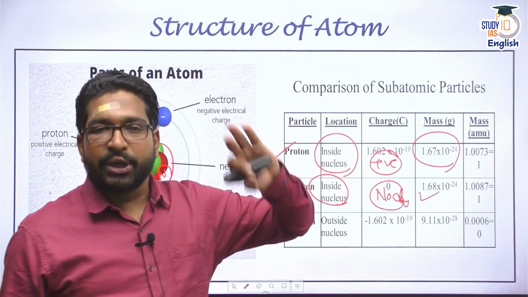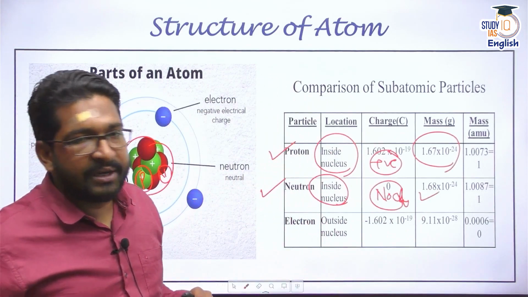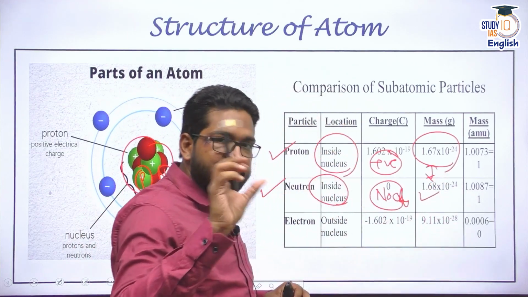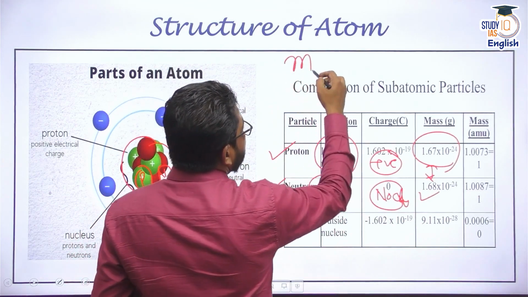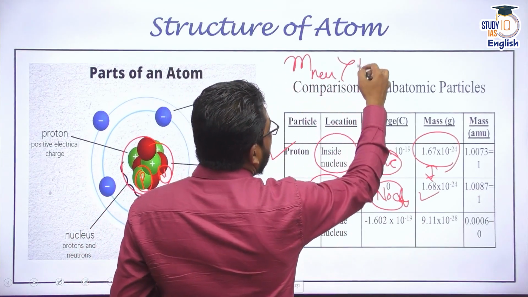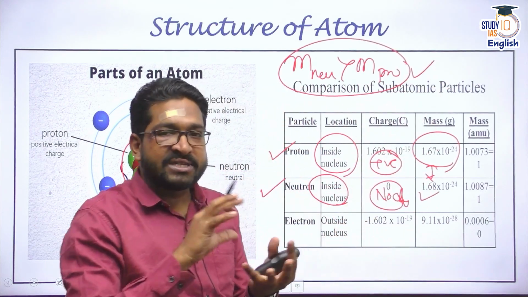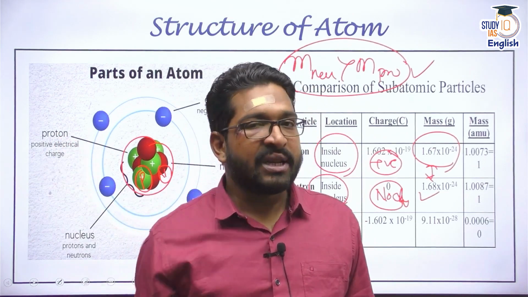Please remember, neutron is even heavier than proton. Clear? There is a small difference between the mass of proton and neutron. Remember, the mass of a neutron is slightly higher than the mass of a proton, and because of this difference, called the mass defect or mass deficit, we get nuclear energy. We'll talk about this in our subsequent discussions.